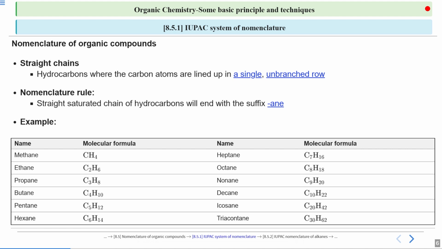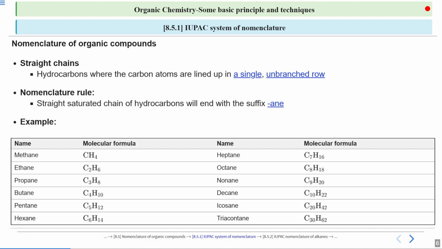Okay. Now on the right hand side, you can see some longer chains like heptane, octane, nonane for 9 carbons. Then we have decane for 10 carbons. Similarly, for 20 carbons, icosane, and triacontane for 30 carbons. Now these are some common straight chains.